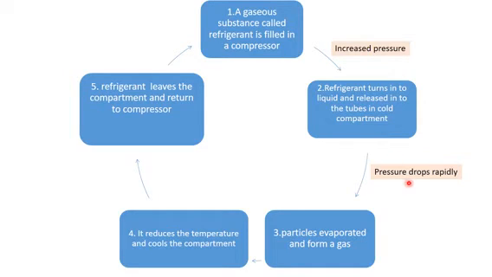And what is happening? The pressure drops rapidly. At that time the pressure drops rapidly, decreases. So the particles evaporate and form a gas. Again the liquid changes into gas. It reduces the temperature and cools the compartment.